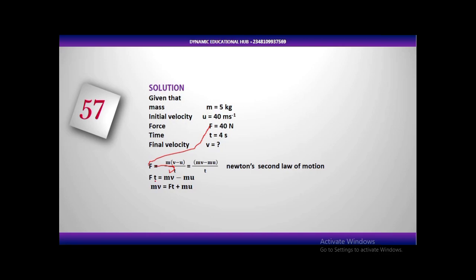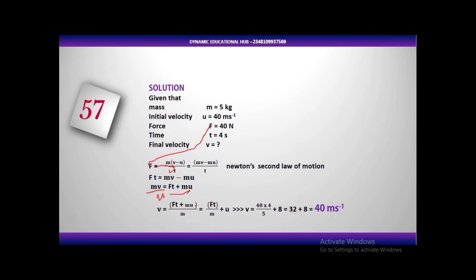Now mv, make it the subject of the formula. Your mv, we are going to have Ft plus mu. Don't forget, we want to find the value of v. Now make v the subject of the formula. Divide both sides by m. So v is equal to Ft plus mu over m.